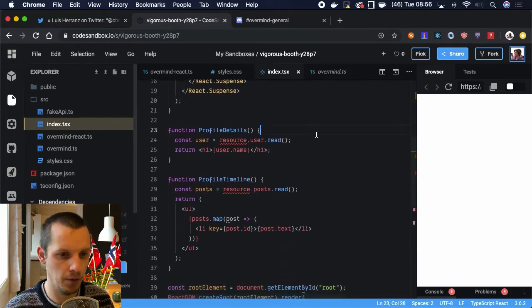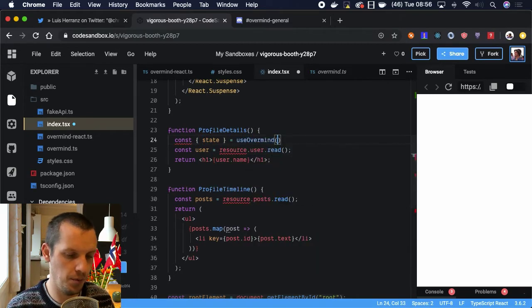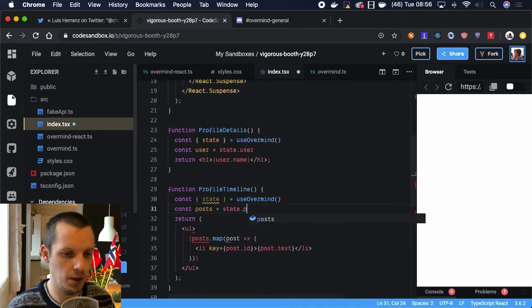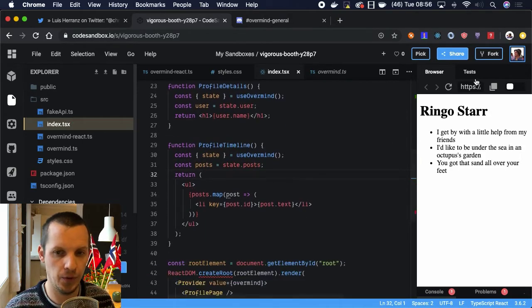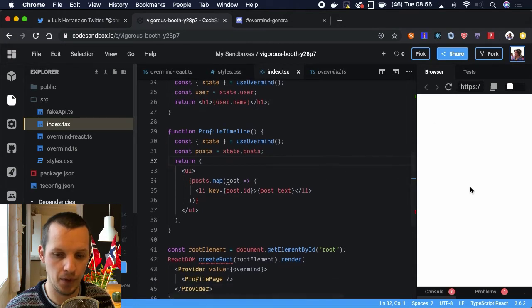And then we're going to replace this. We're going to grab the state from use Overmind. We're going to grab the user here instead. And this will, of course, not work because we don't have any data there. Let's see, I just have to refresh. Yeah, so it just completely breaks.